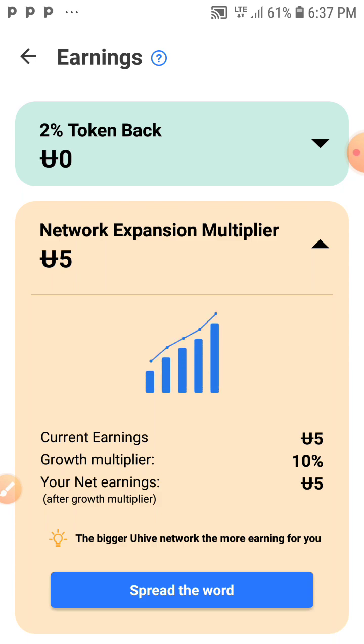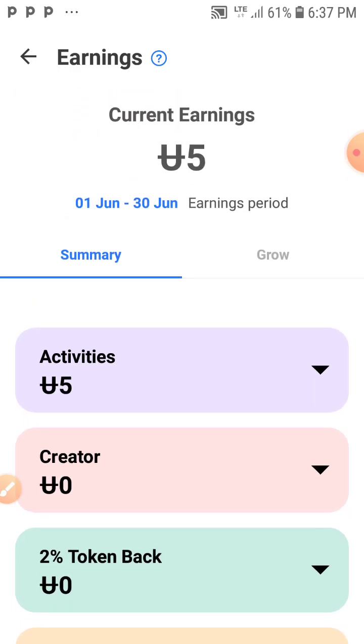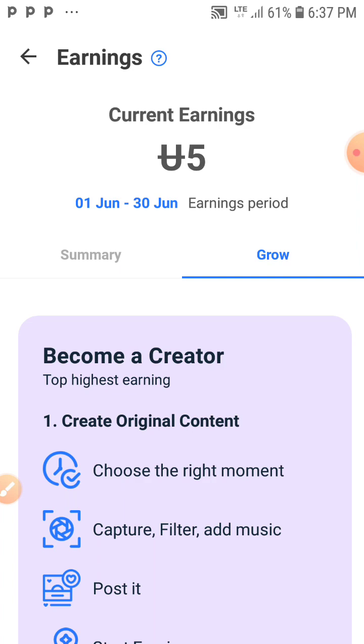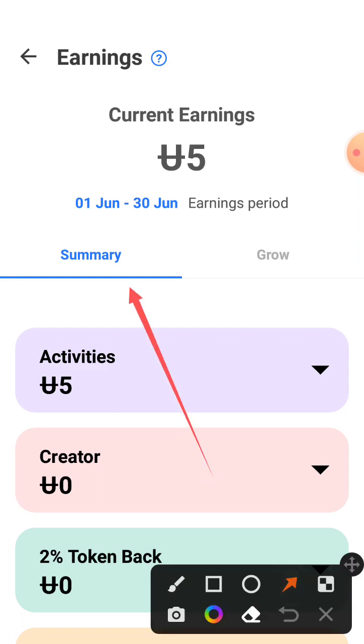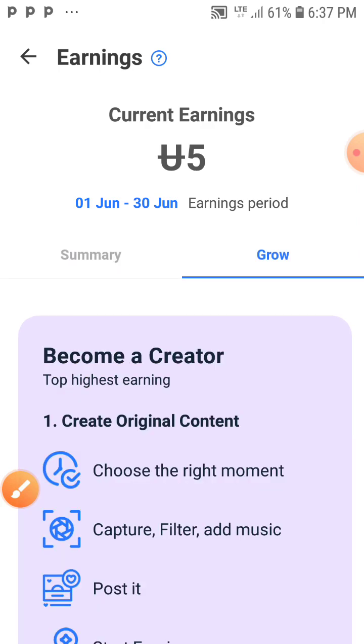As you can see, your current earning is 5 UHIVE. Growth multiplier 10%. Your net earnings is 5 UHIVE after growth multipliers. The bigger the UHIVE network, the more earning for you. So spread the word. You can see growth. Become a creator, top highest earning. This was the summary. Right now I'm telling you guys about the growth, so we're going to click on that growth and you're going to see this.